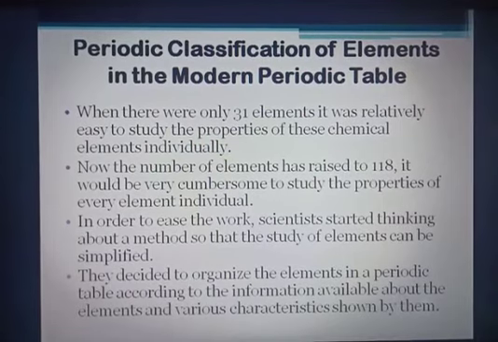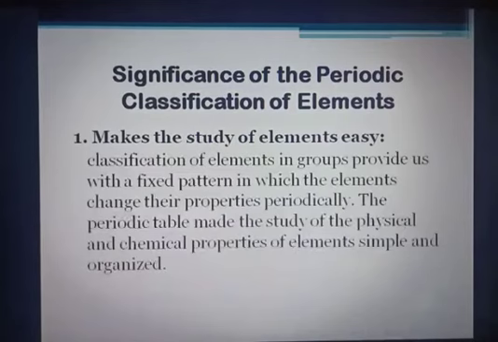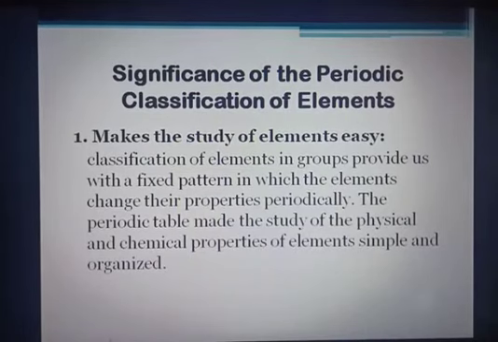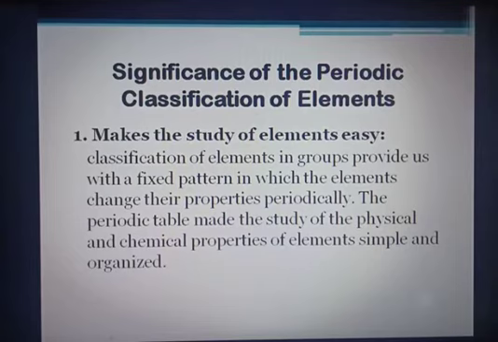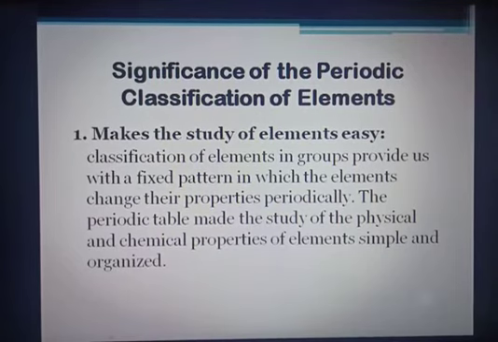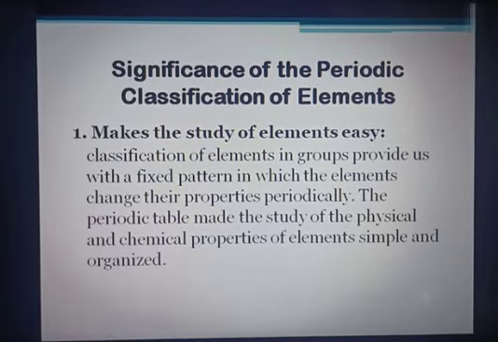Now there is some significance of the periodic classification of elements. One, it makes the study of an element easy. Classification of elements in groups provides us with a fixed pattern in which the elements change their properties periodically. The periodic table made the study of the physical and chemical properties of elements simple and organized.